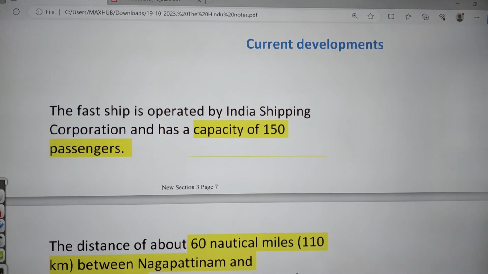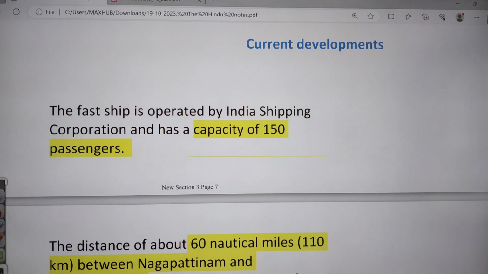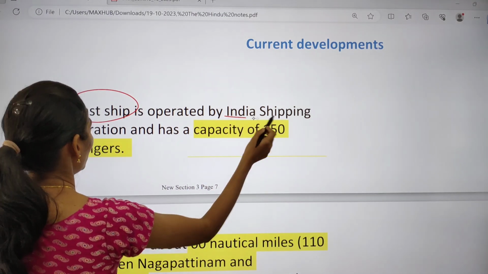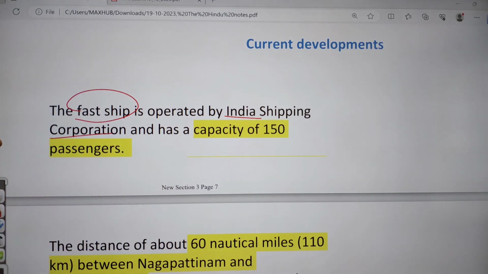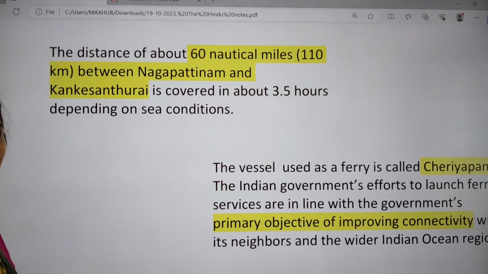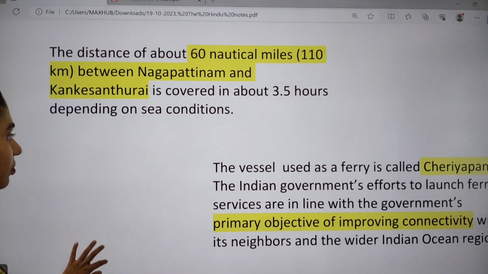Okay, and now let us see what the current developments between India and Sri Lanka are. We have a fast ship, which is operated by the Shipping Corporation of India, and it has a capacity of around 150 passengers. The distance of about 60 nautical miles, that is around 110 kilometers, between Nagapattinam and Kankesanturai is covered in just 3.5 hours.